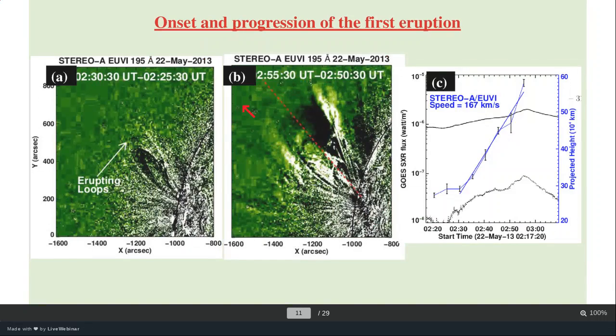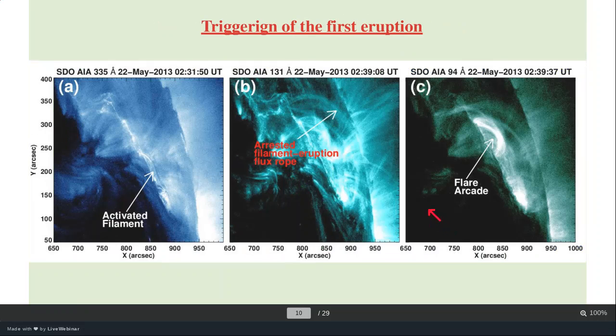Okay, so we have STEREO. There is one important thing we should note: STEREO-A is a different spacecraft and observes the Sun from a different angle. In the last slide, you can see SDO observing the event on the western limb. You can see the limb, right?